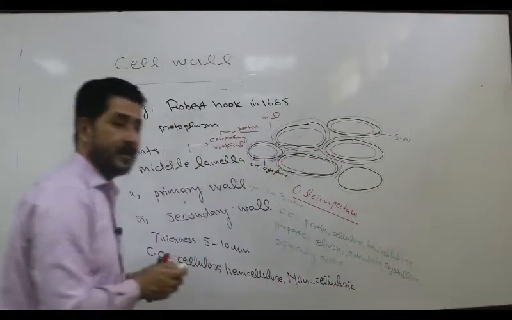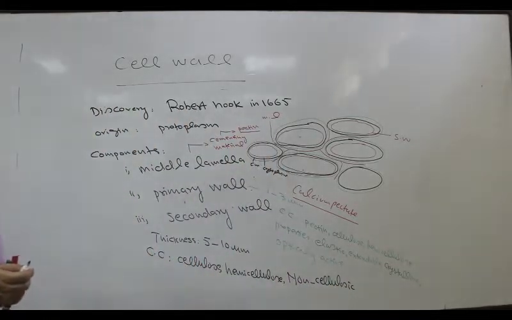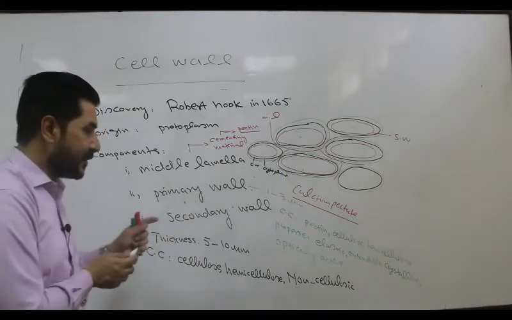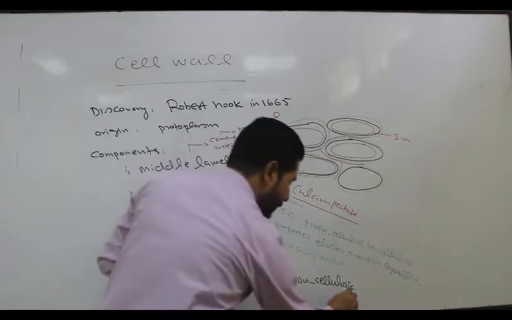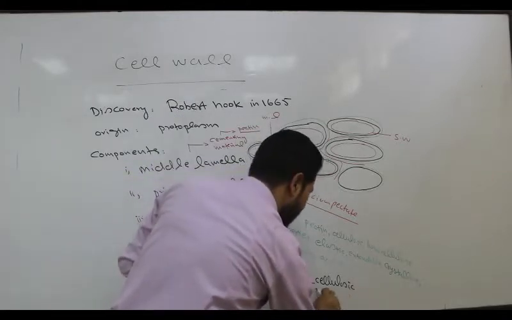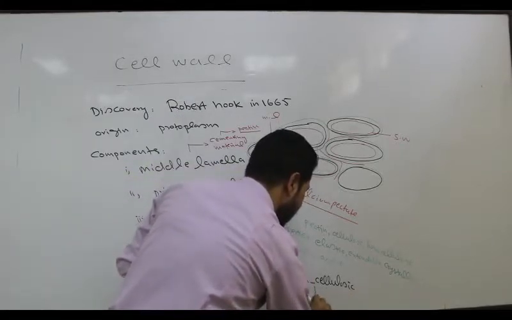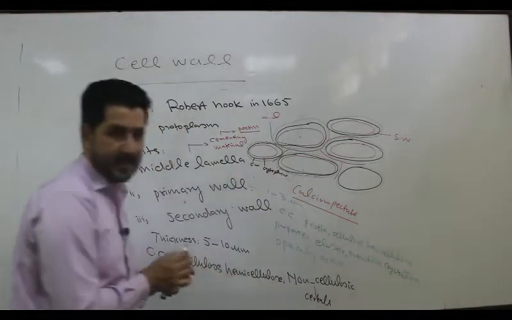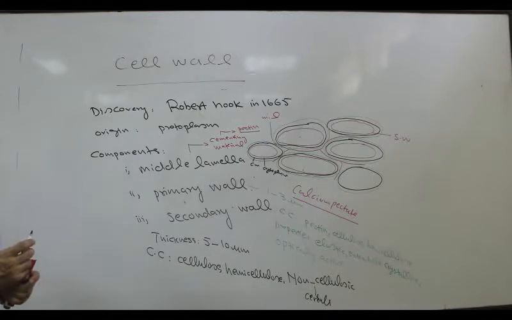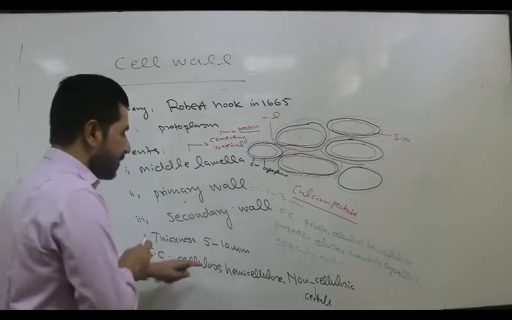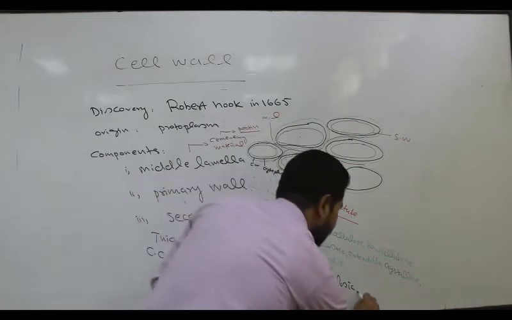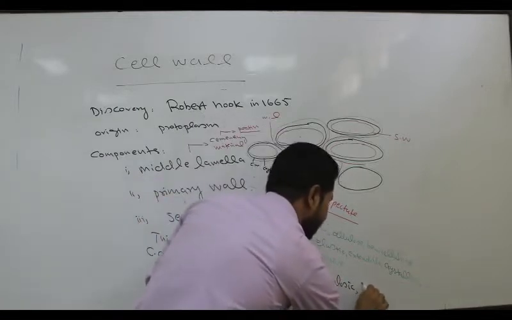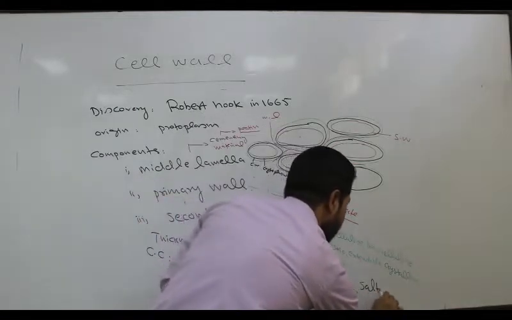Non-cellulosic material, for example in cereals, that is glucan and arabinose, they are called non-cellulosic material. Typical example of non-cellulosic material is the material present in the cereals. Cereals are wheat, maize, grain, rice. Besides the non-cellulosic material, the cell wall also contains different kinds of what?